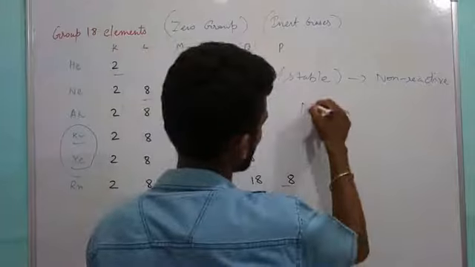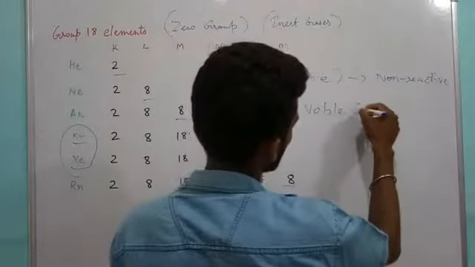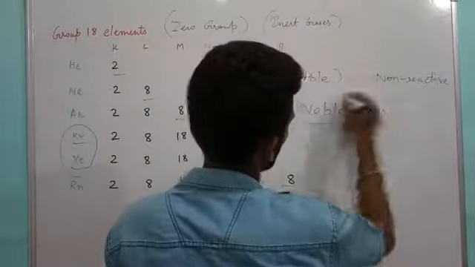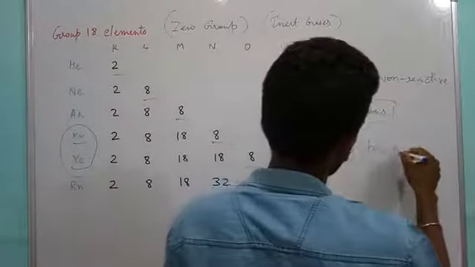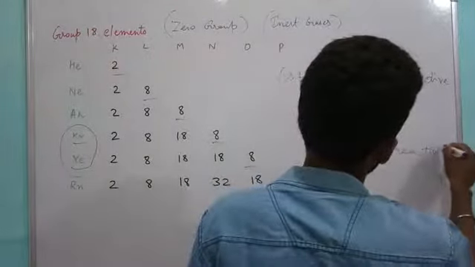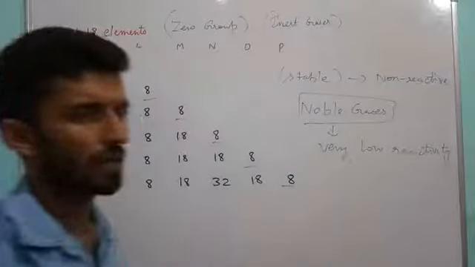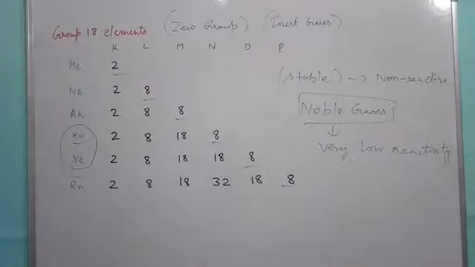Due to that, this name was changed to noble gases. Noble gases means having very low reactivity. Now these gases are neither supporters of combustion nor do they burn. That's why helium is used in weather balloons. Neon, argon and other gases have a variety of applications.